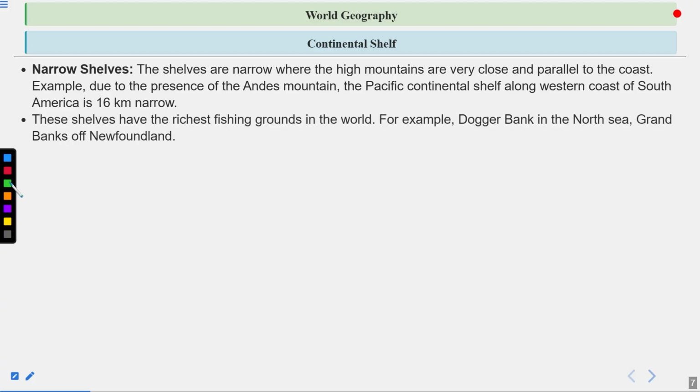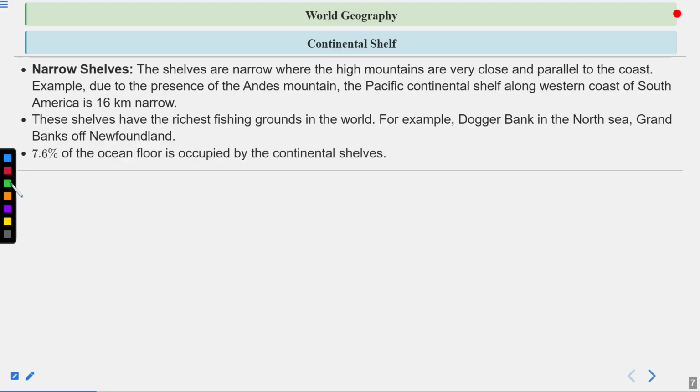These shelves have the richest fishing grounds in the world, for example, Dogger Bank in the North Sea and Grand Banks of Newfoundland. 7.6% of the ocean floor is occupied by the continental shelves. So shelf is a very important part, and always remember that it is the Arctic Ocean which has the most extensive continental shelf.